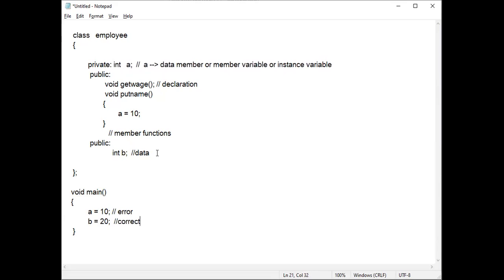Generally in English, in the real world also, private means security. Public means everyone can see. So variable a is in the private section, so you cannot use it outside the class, in the main function or in some other functions. Whereas b is in the public section, so you can use it outside the class, that is in the main function, just like local variables and global variables. Global variables can be accessed throughout the program in all the functions. Local variables can be accessed only within the function.